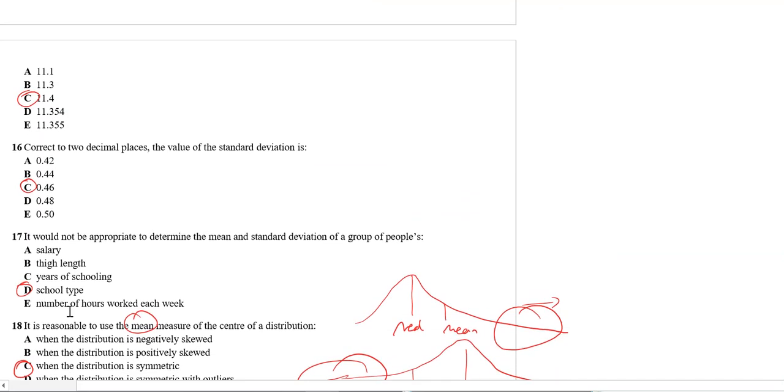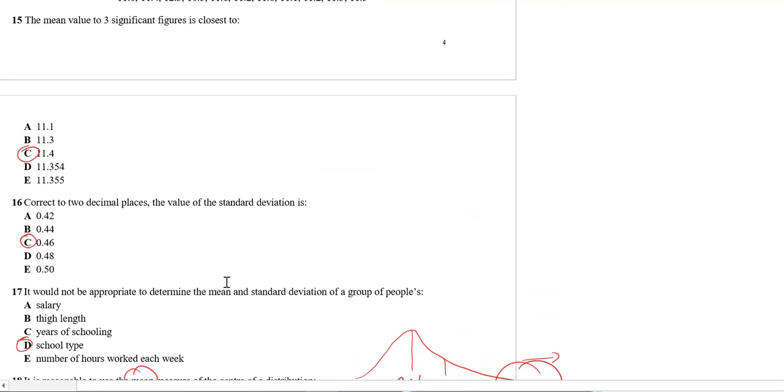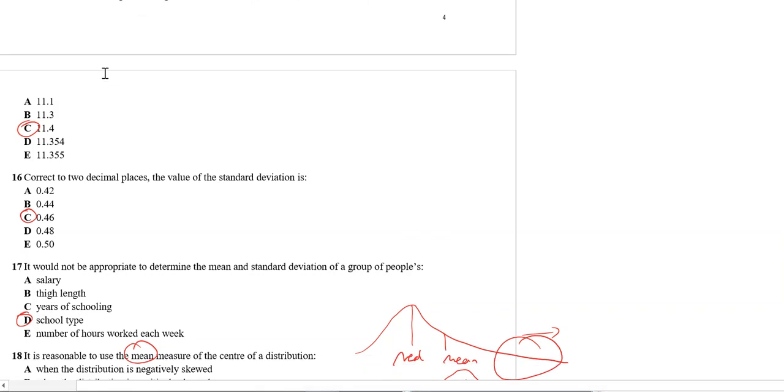Okay. Question 17, which would not be appropriate to determine the mean and standard deviation of a group of people? Well, what's common between salary, file length, years of schooling, and number of hours? They're all numerical data. School type's not numerical data, so it doesn't make sense to take the mean of a Catholic school and a government school, okay? Because they're just simply types of schools. Doesn't make sense, okay? You can only measure something that's measurable, okay?